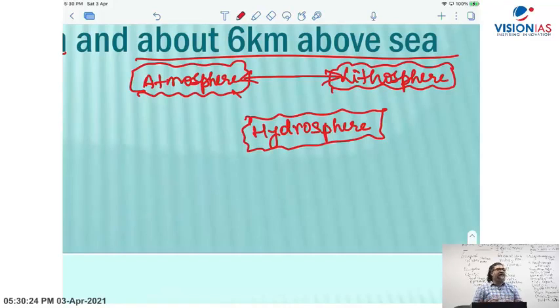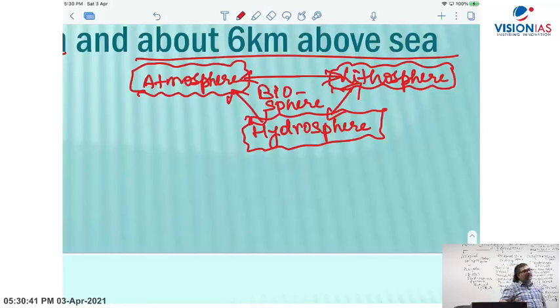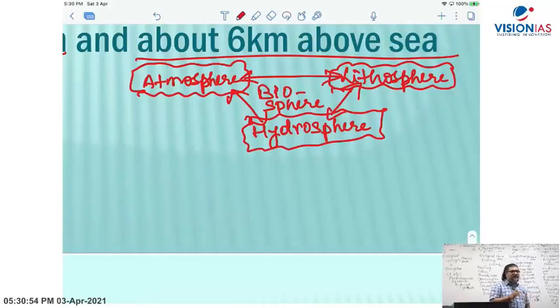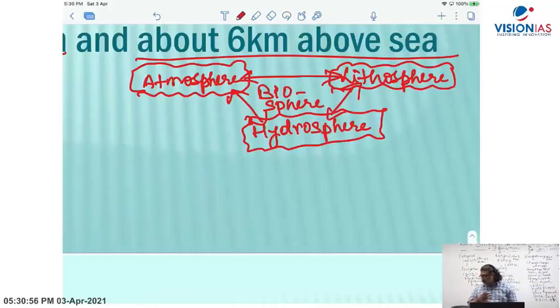And everywhere we find life. Life on the land, life in the air, life on the water, life below water, you find everywhere. So when you say biosphere, biosphere is the connecting point of all the three, which encompasses all three. That's where the biosphere comes, because living organisms are found on the land, in the air, and in the water. That's the understanding of the biosphere most textbooks give you.